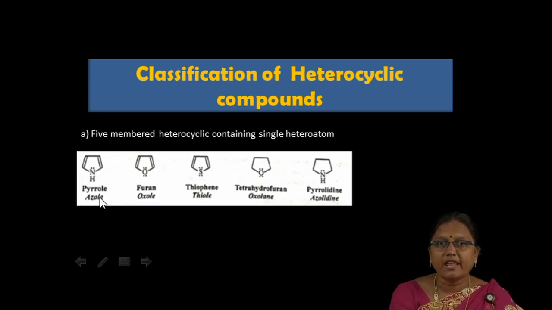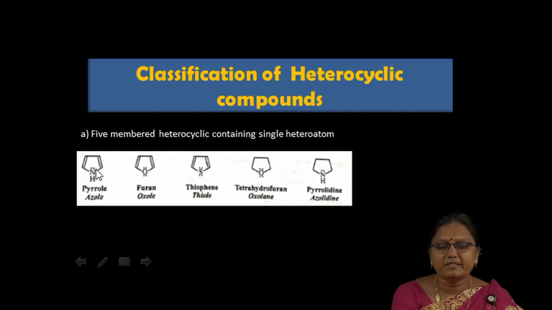The IUPAC name for that is azole. A 5-membered ring name should end with -ole, so azole. Aza stands for the presence of a nitrogen heteroatom in the ring system.